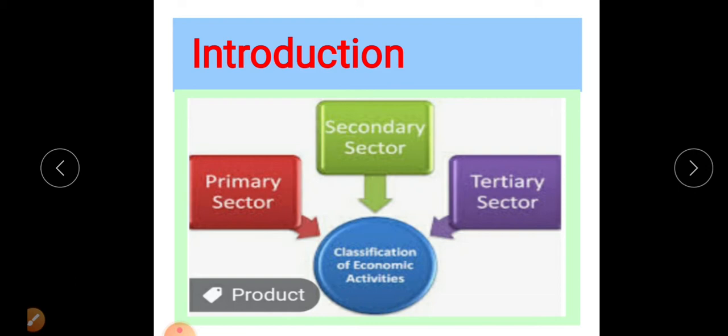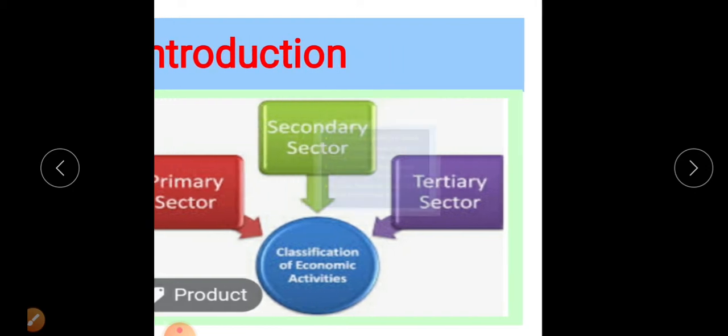The same is there for the tertiary sector. The tertiary sector is also supportive of the primary and secondary activities. In the tertiary sector, transportation, trade, communication and other service activities are important.